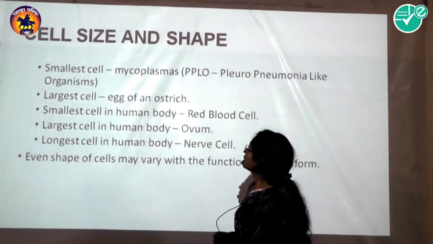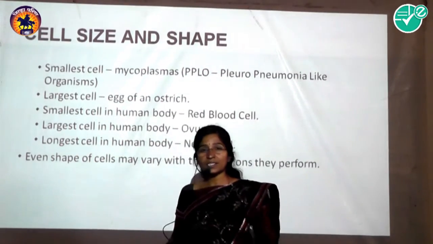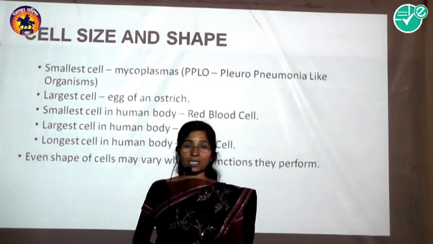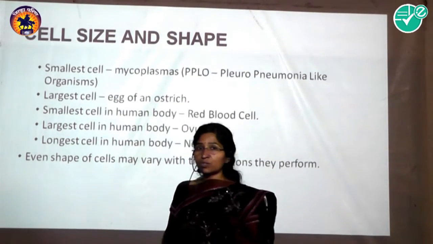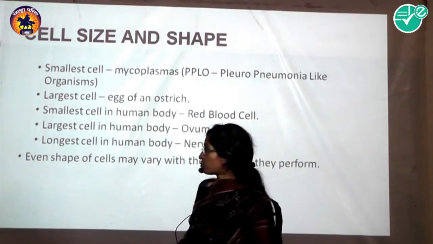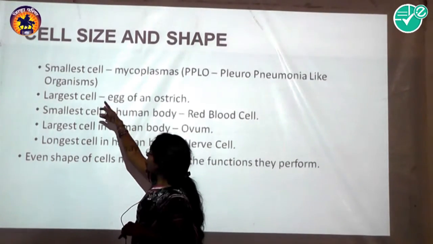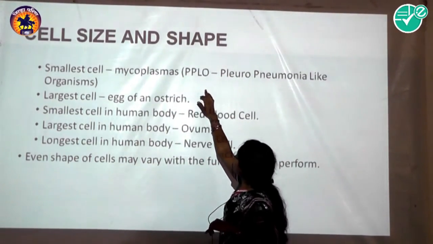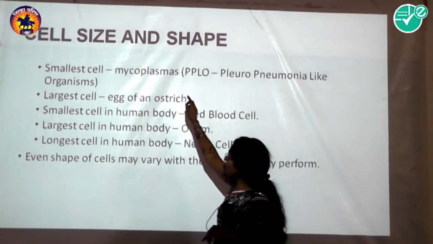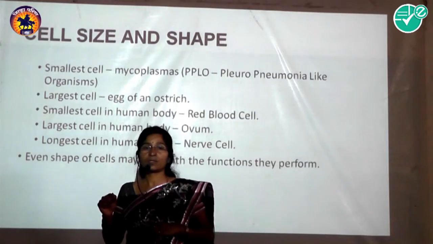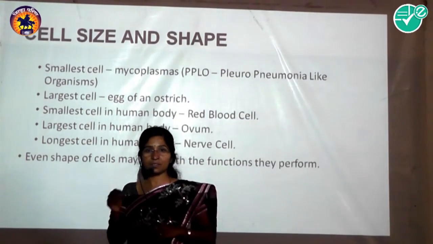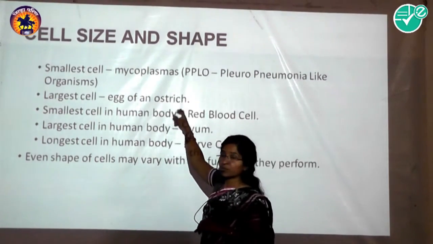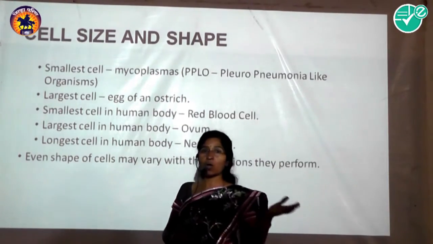Then we observe that all cells are not the same in size or shape. They have variations. We observe different shapes and sizes of cells. First, the smallest cell is Mycoplasma, a pneumonia-like organism, which is very small, 0.3 micrometer in size. The largest cell is the egg of an ostrich, which is 15 centimeter long.